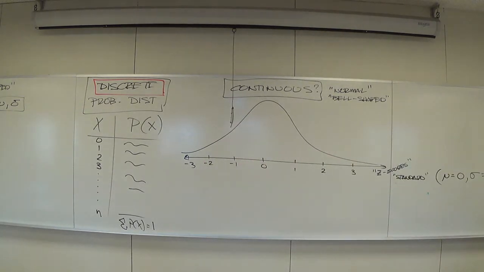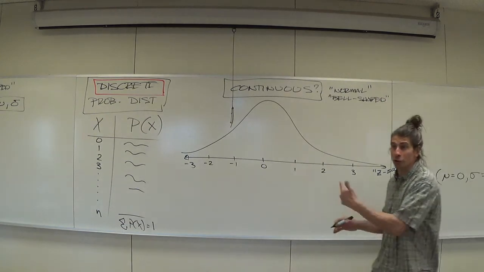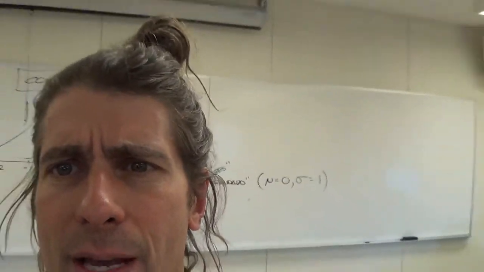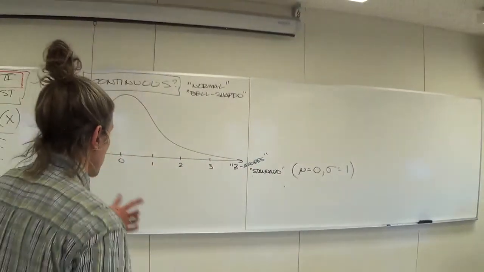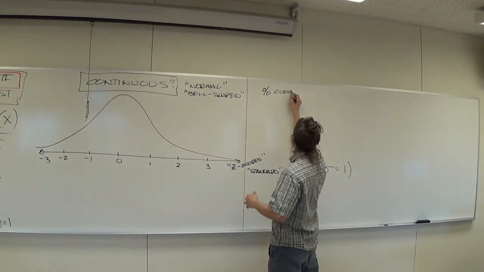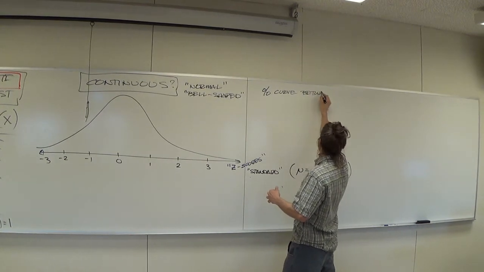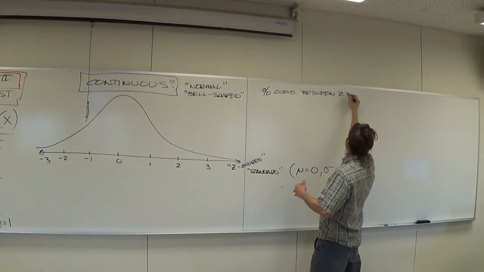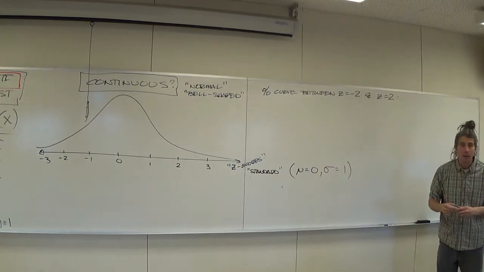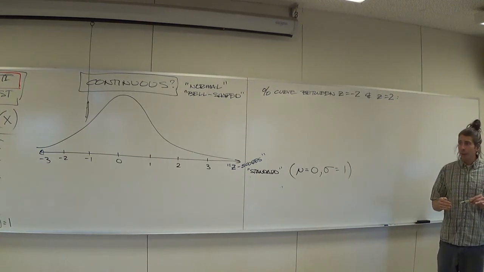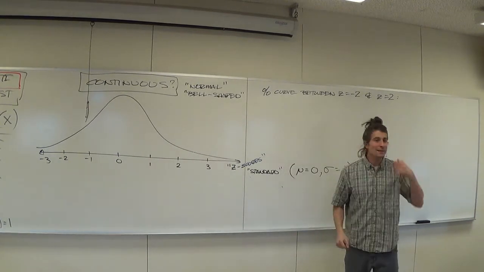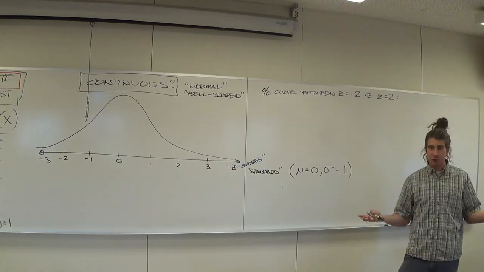You guys already know certain problems and their solutions based on this curve. So, I'm going to slide over this way a smidge, back out a tiny bit. Okay, so you know the percent of the curve between z equals -2 and z equals +2. You know the answer to that. What percentage of the curve is between -2 and 2? 95. You know that's 95%. We've been talking about that for 6 weeks now.